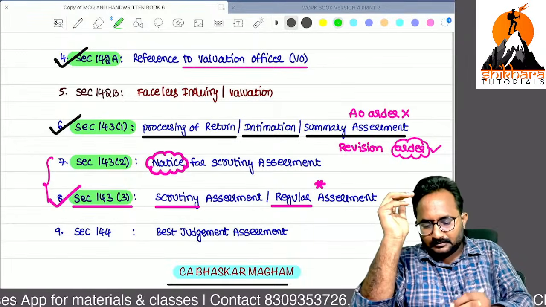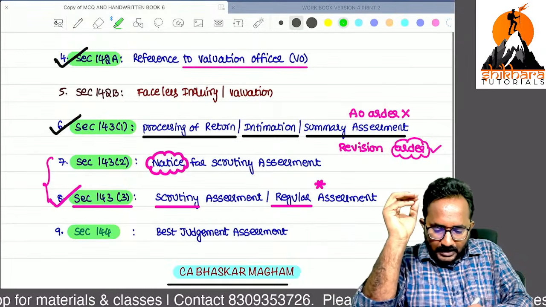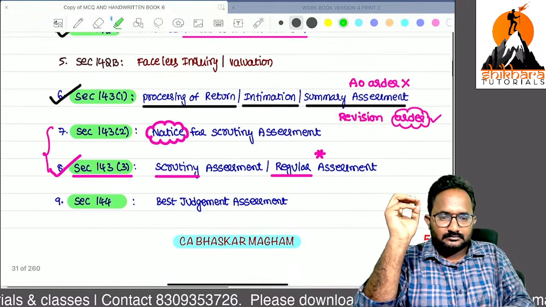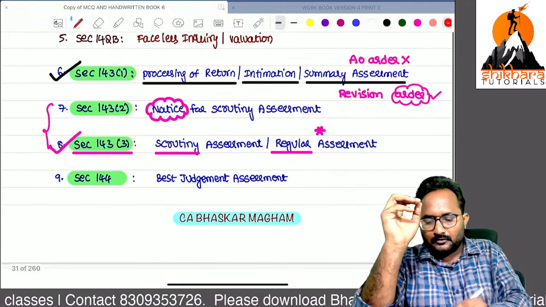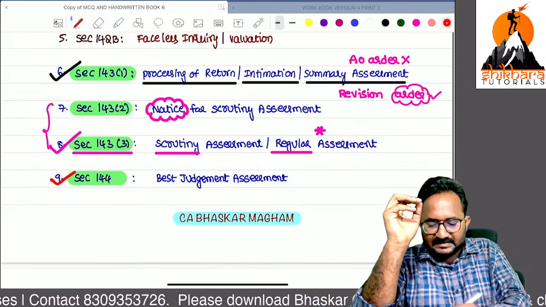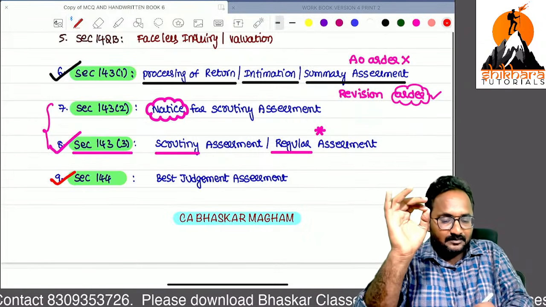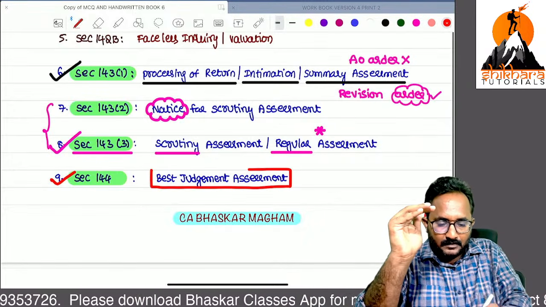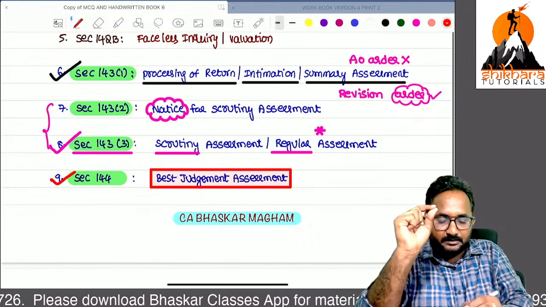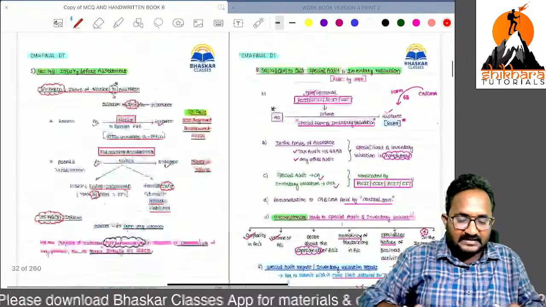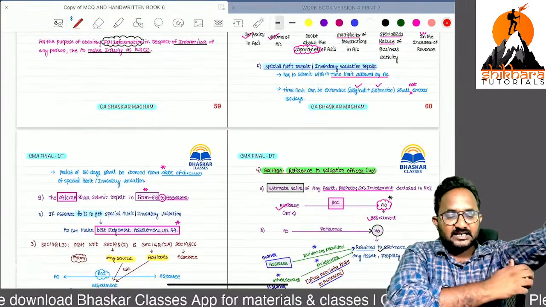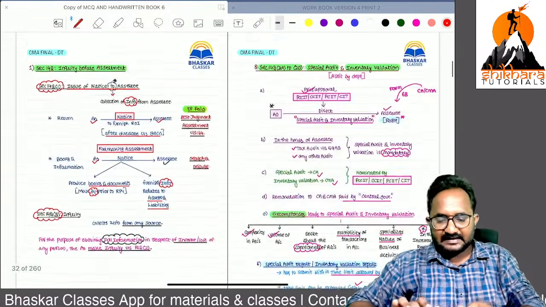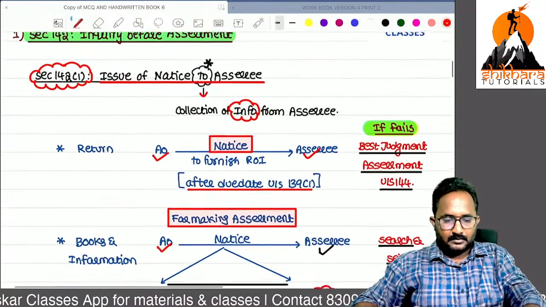Now, next one, section 144. Section 144 is only best judgment assessment. But already I created a base for the best judgment assessment. Now we can start with the best judgment assessment. So previously in certain cases we discussed that. Now I will recall it.